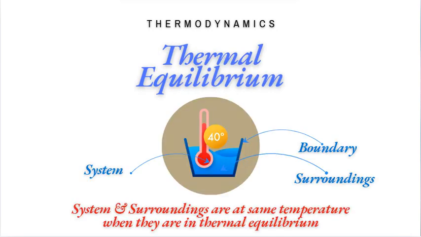One more example is a thermometer in a liquid. System is a thermometer placed in a liquid. Surroundings is the liquid. Process is the thermometer measures the temperature of the liquid. When the thermometer and the liquid are at the same temperature, they are in thermal equilibrium and the thermometer gives an accurate reading.